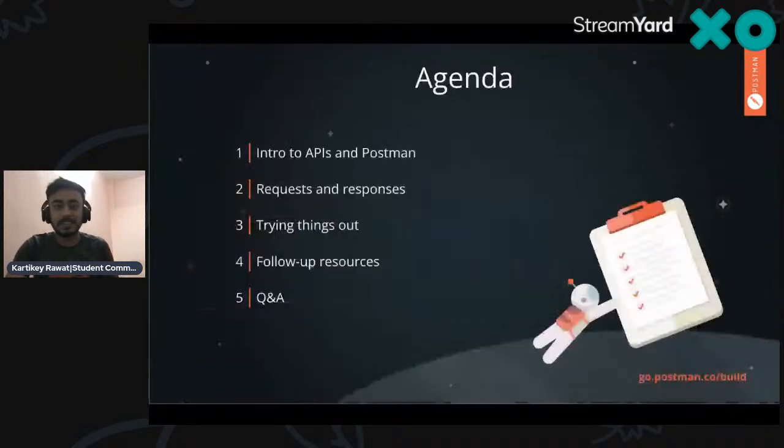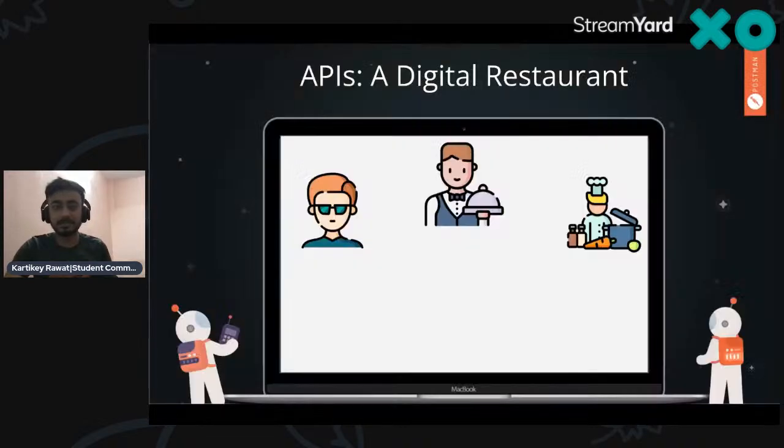So today's agenda. Today we will talk about an intro to API and Postman, what is request and response, trying things out, somewhat of hands-on. I will give you some follow-up resources, and at the end we will have a Q&A, and you can ask anything at that end.